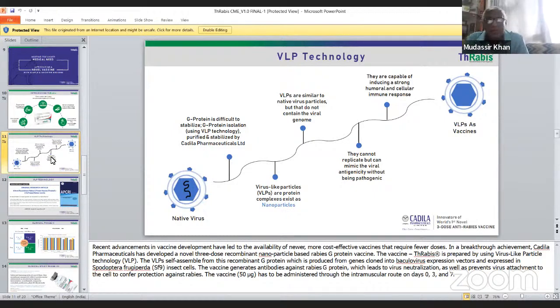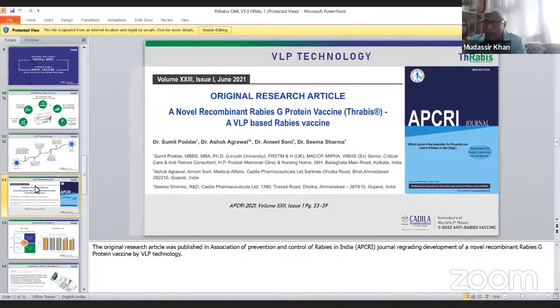Then the VLP technology is original research from Cadila, and the scientists from here, Dr. Sumit Poddar, Ashok Agrawal, Dr. Amit Soni, and Seema Sharma. By their efforts, they have been able to stabilize this G protein and successfully form this vaccine.